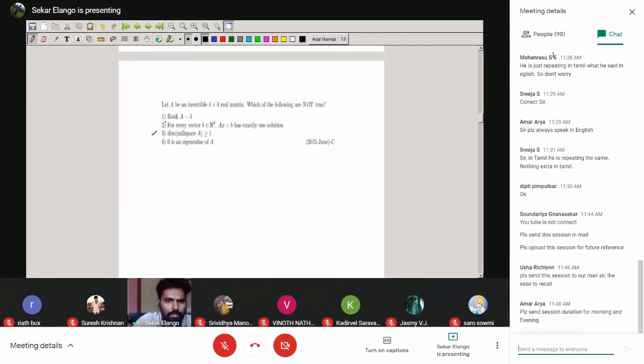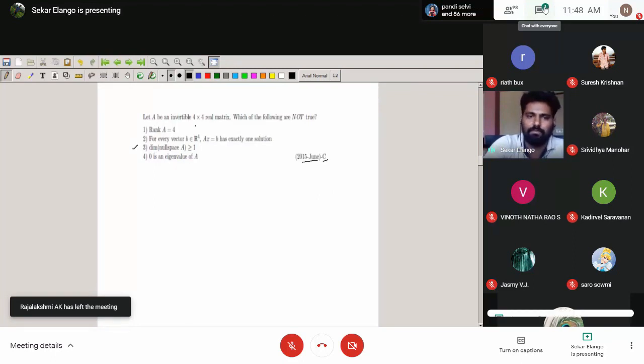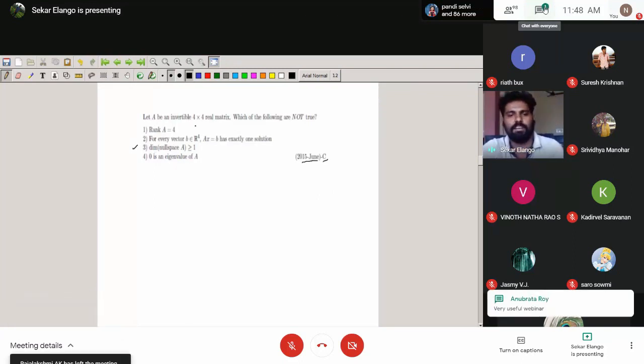We will see that. Now you can see this question is also from June 2050 part C. Part C has multiple options. First look at the problem: let A be an invertible matrix of order 4x4. So what is the meaning of invertible?